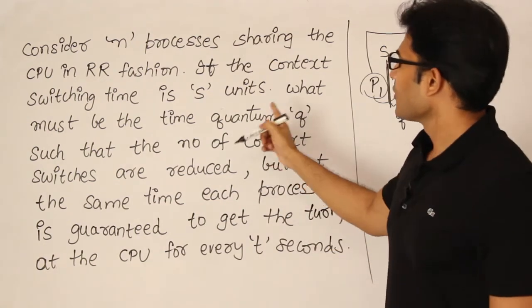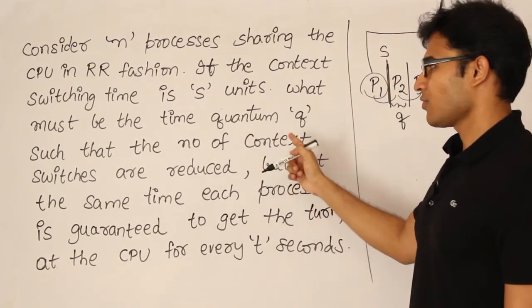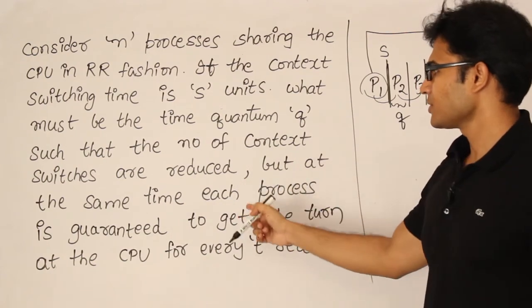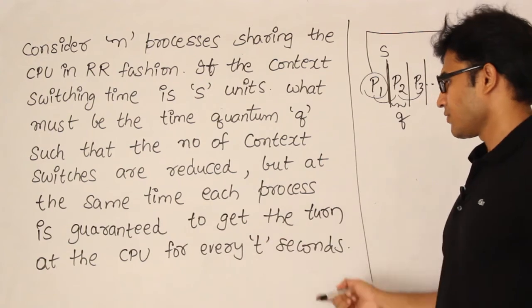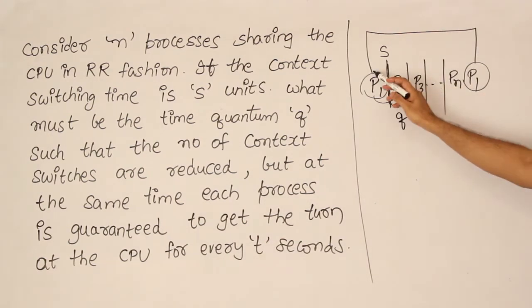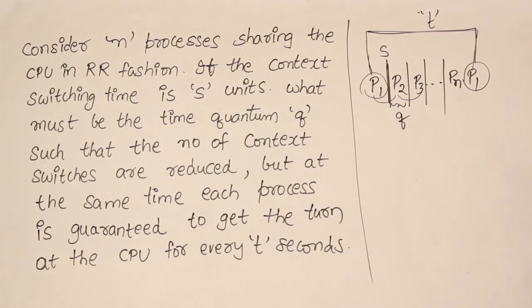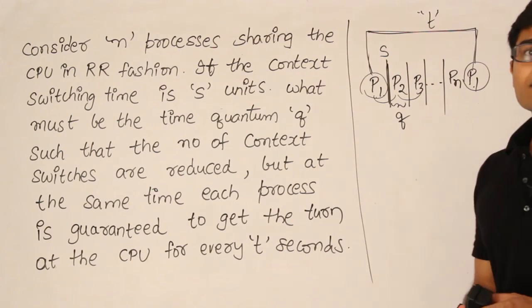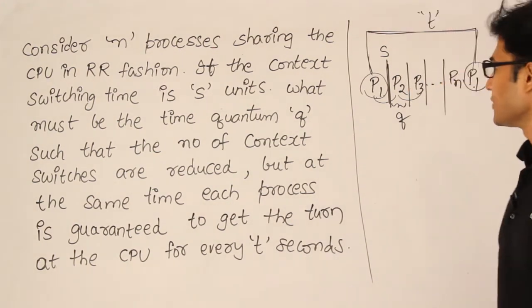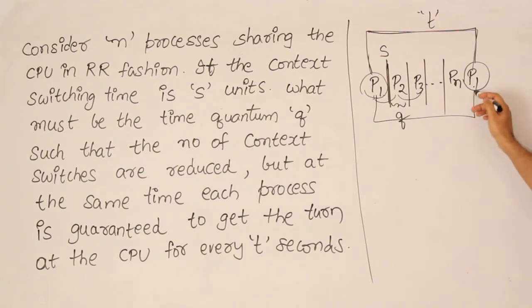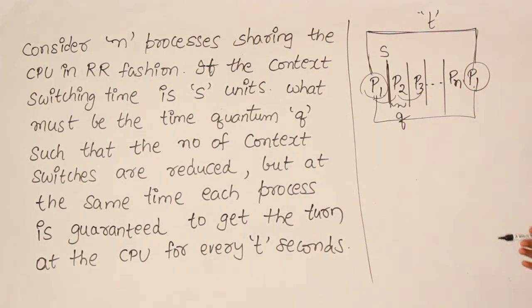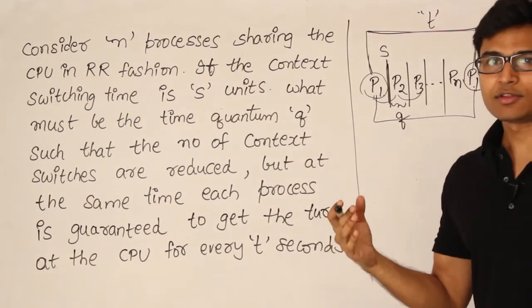Then what must be the time quantum such that the number of context switches is reduced, but at the same time each process is guaranteed to get a turn at the CPU every t seconds, which means for every t seconds a process should get a chance to execute? Then how can we answer it? Before a process gets executed for the second time, the total time spent has to be less than or equal to t. Then only the process will get the chance to execute every t seconds. Once you start here and again reach there, the time elapsed between has to be less than or equal to t.